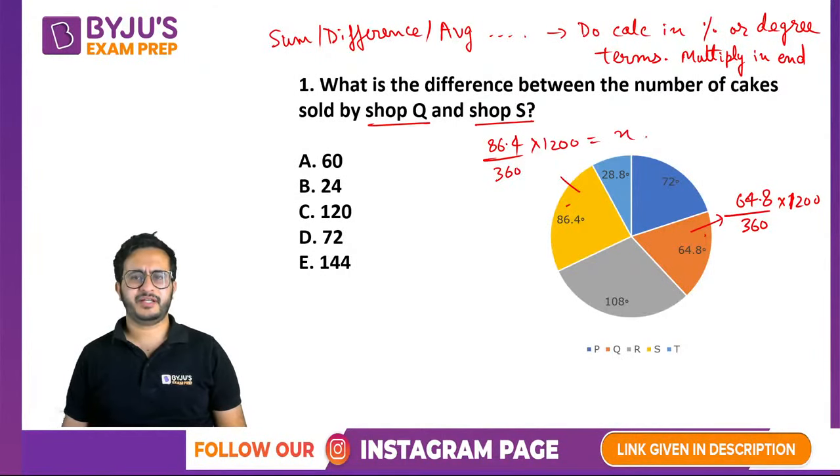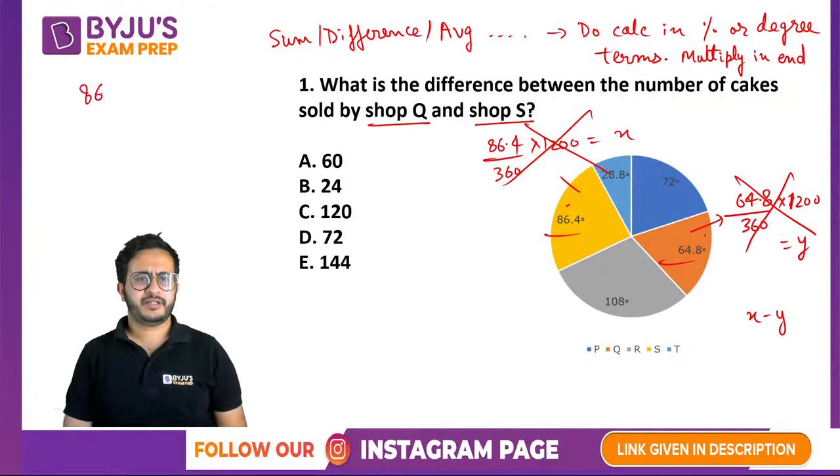We'll find some value. Let us say this value is x, this value is y. The person will calculate x minus y, right? So that is not the right approach. What we will do is we will calculate in degree or percentage terms first. So what is S? 86.4. This is 64.8. 86.4 minus 64.8. So how much do you get? We will get 21.6. Right.